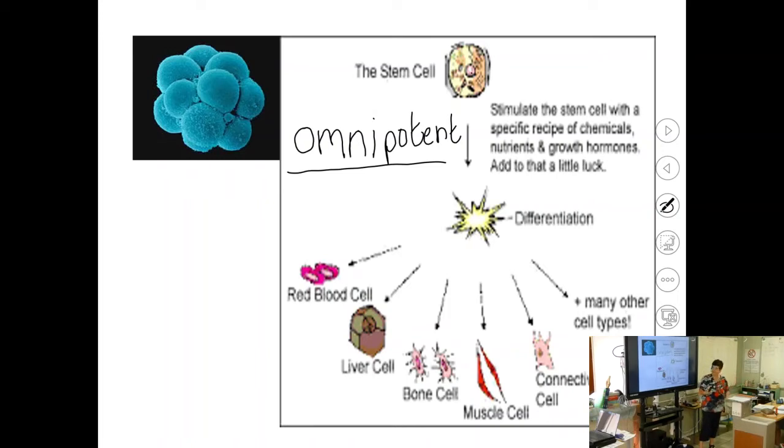And as they switch off, it becomes a red blood cell, or liver cell, or a bone cell, or whatever different cell is needed inside the body to form the organism. And that is the amazing thing, because I always think, how does each cell know which switches must be on and which must be off?